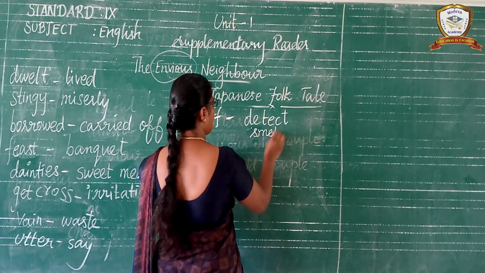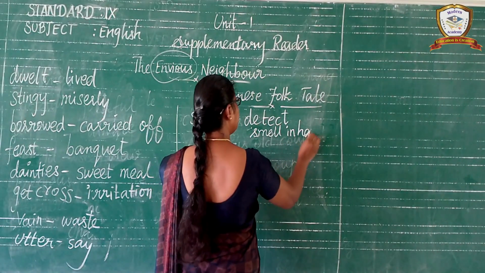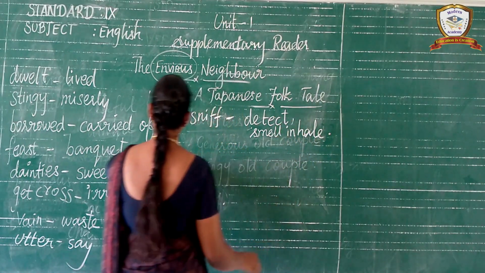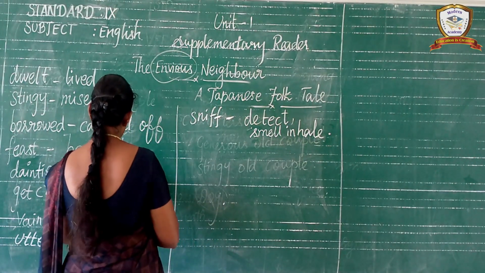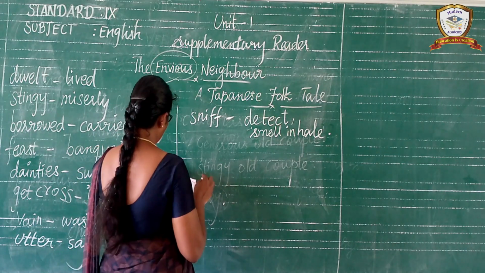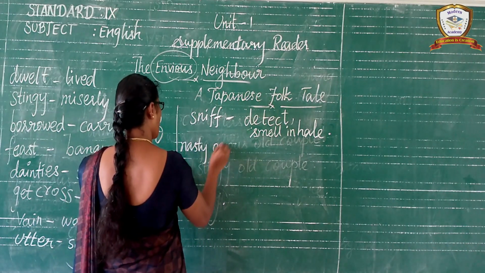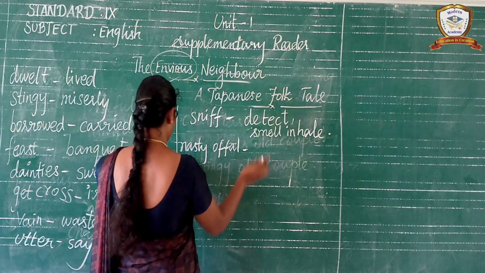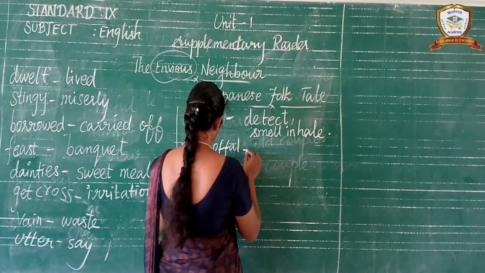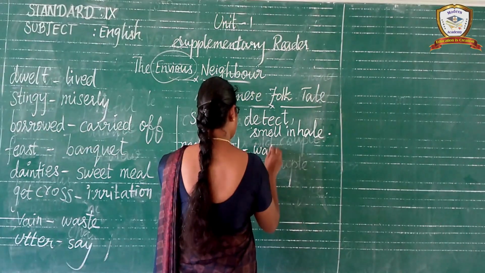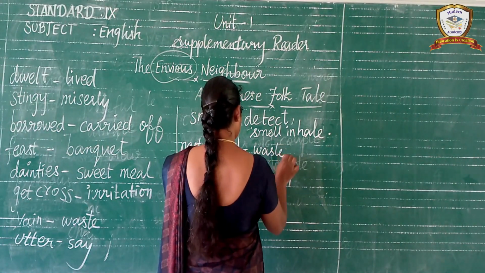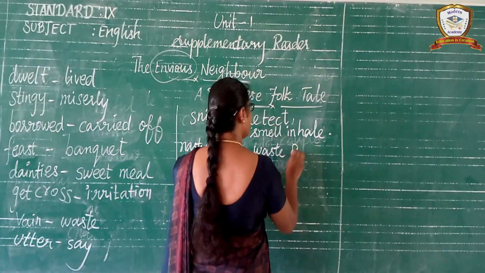Smell, inhale. And the next one, nasty offal, N-A-S-T-Y, nasty offal, O-F-F-A-L.